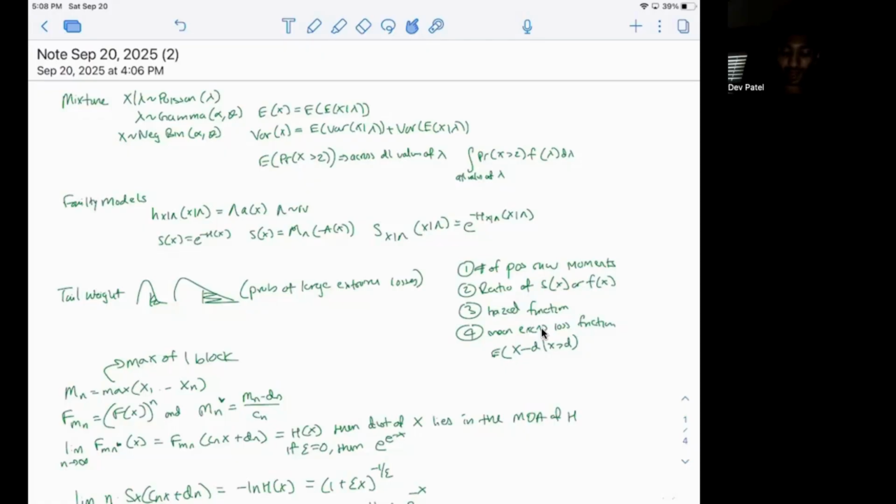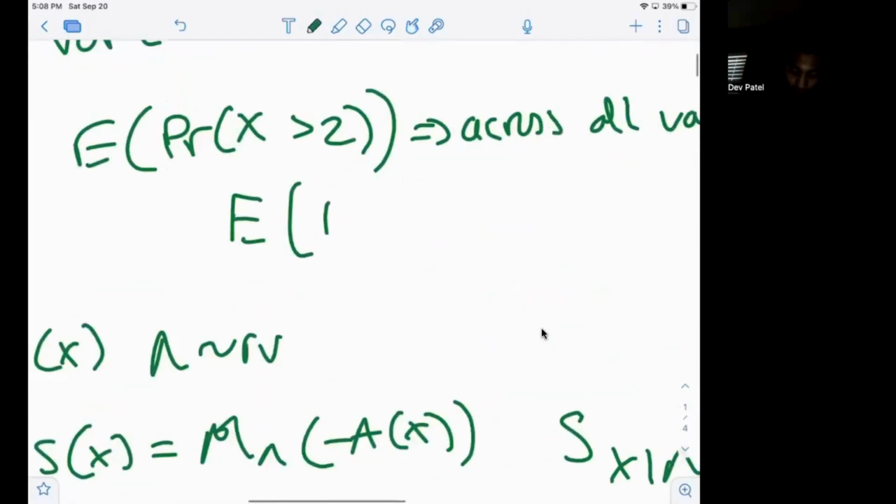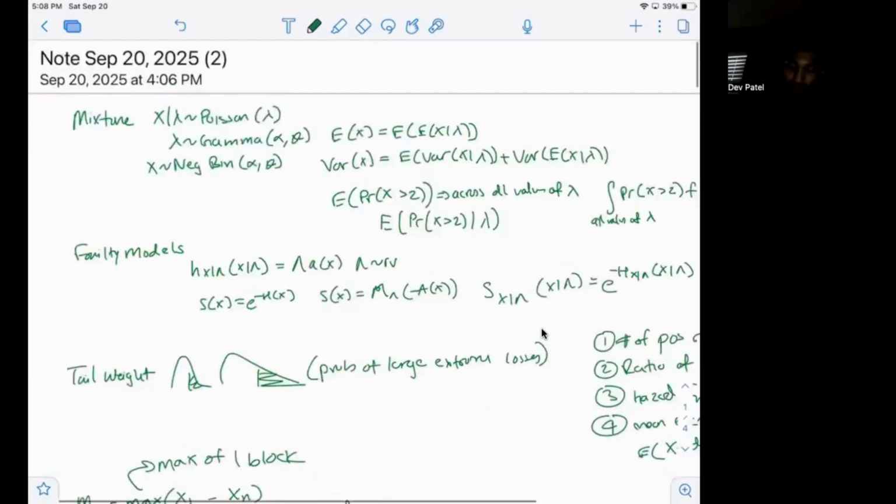to take the expected value across all values of lambda, right? So lambda could be anything. To account for those probabilities, that's why we take the expected value of whatever the probability of x greater than 2 is, right? So what it is really is the expected value of the probability of x greater than 2 given lambda. And then you take the expected value of that across all of the lambdas.